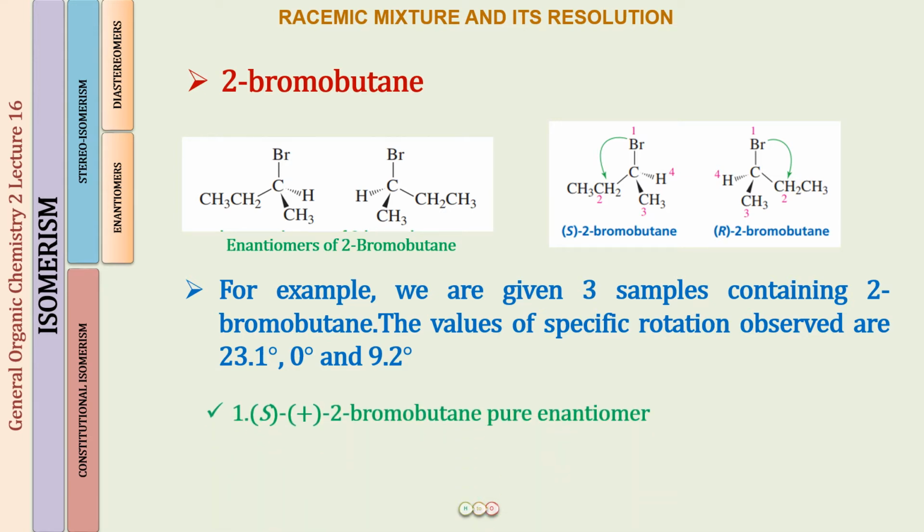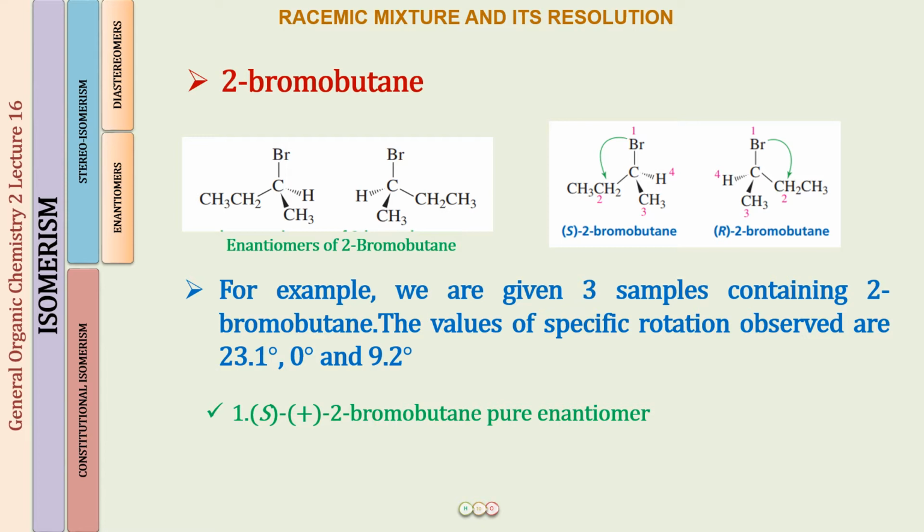And what is it? Well, 23.1 degrees is going to be the specific rotation for the pure enantiomer, S-(+)-2-bromobutane. You will not be able to know which one is plus or minus until you have put it in the polarizer, and I have put my sample in the polarizer and I find that 23.1 degrees is the value that came up for S-(+)-2-bromobutane.